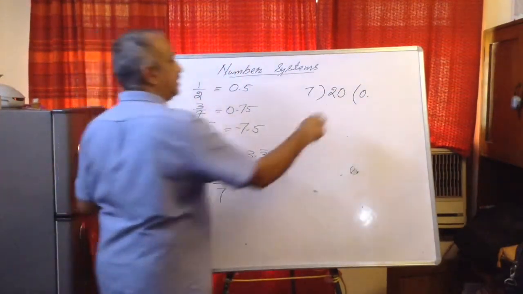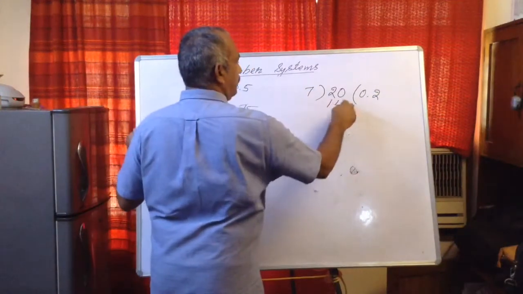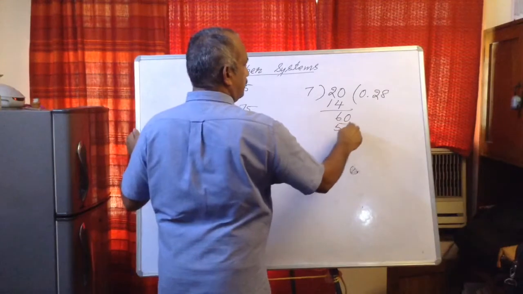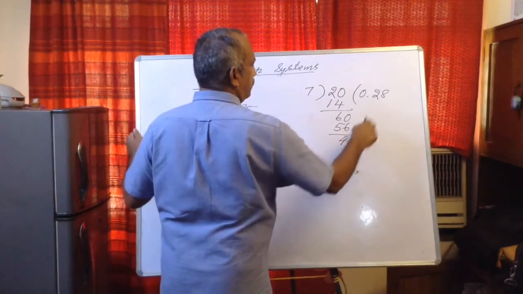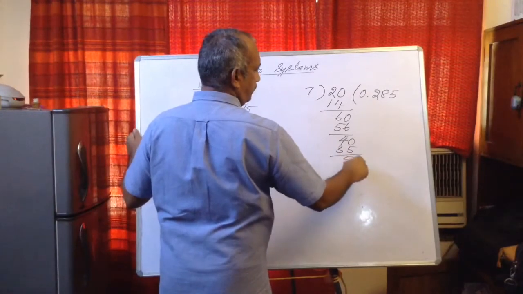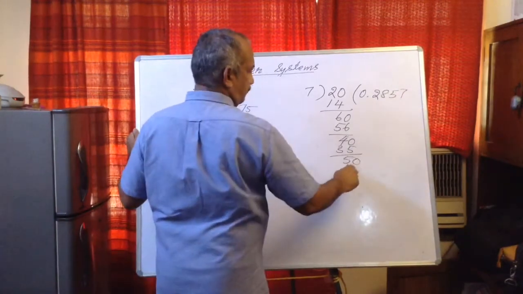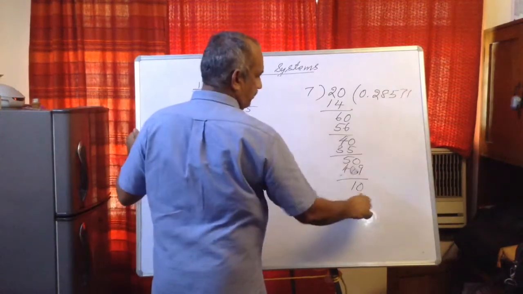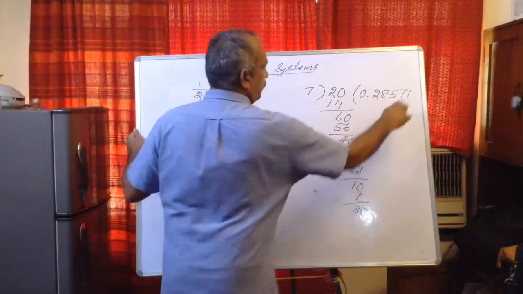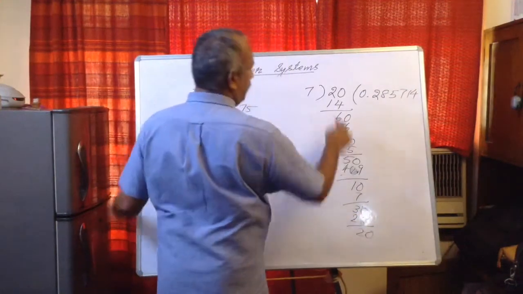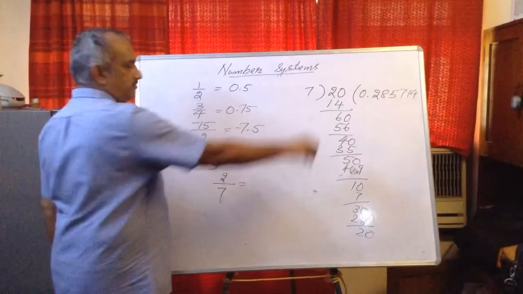Now how many times? 2 times 7 is 14, 6, 60, 8 times 7 is 56, 4, 40, 5 times 7 is 35, 5, 50, 7 times 7 is 49, 1, 10, 1 time 7, 3, 30, 4 times 7 is 28, 2, 20, and again it is going, again we reach 20.